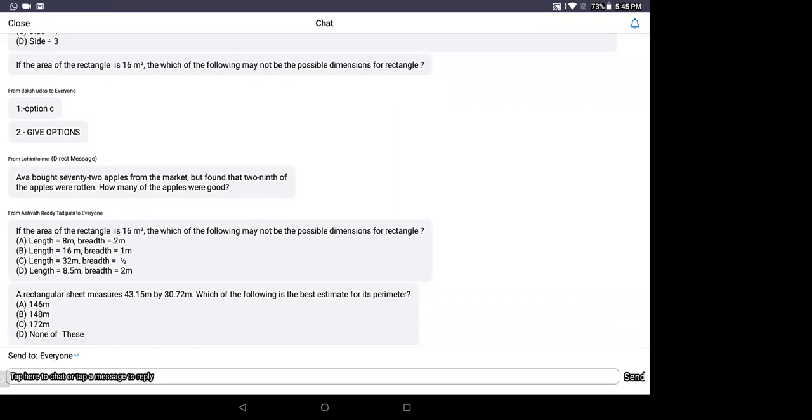Next, last question. A rectangle sheet measures 43 and 31, which of the following is the best estimation? Estimation means you can take the next number.